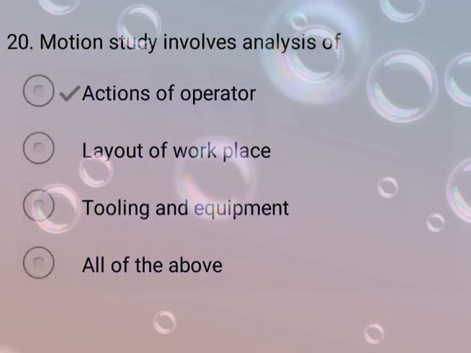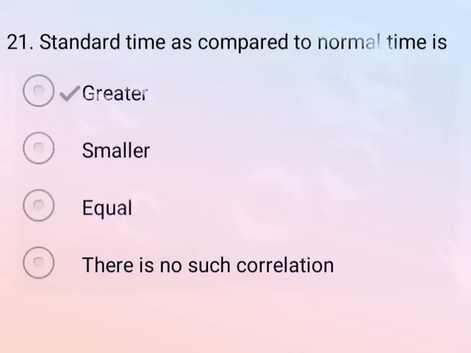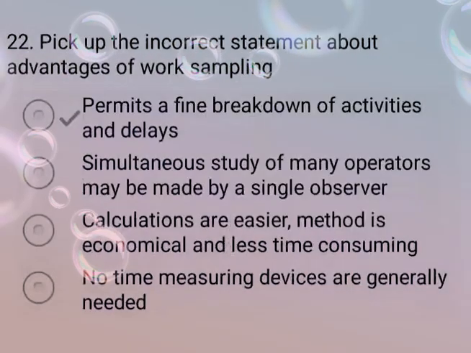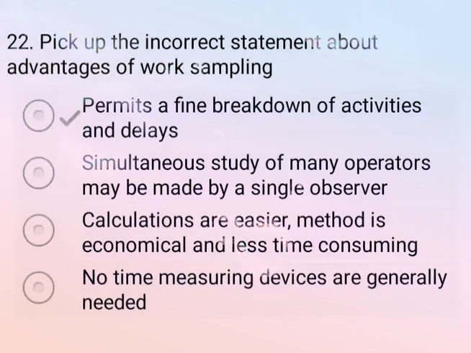Now come to the next question. Standard time as compared to normal time is. So option A is correct, which means standard time is greater as compared to normal time. Now come to the next question. Pick up the incorrect statement about the advantage of work sampling. So there are 4 options. Option A, permit fine breakdown of activities and delay.